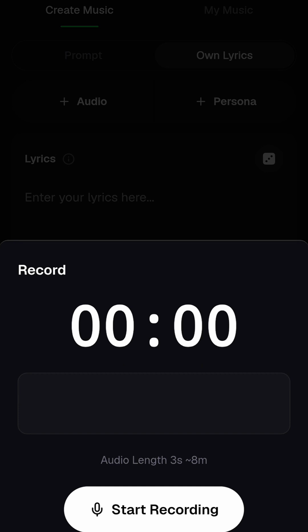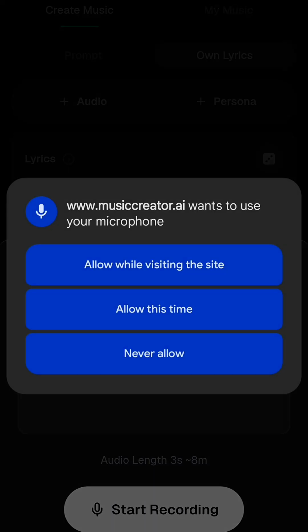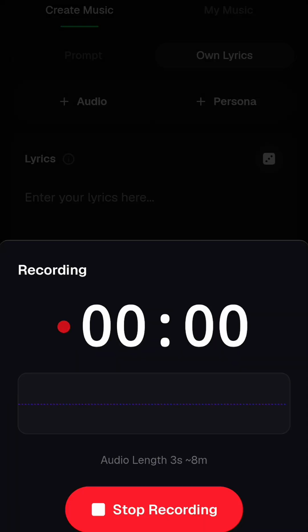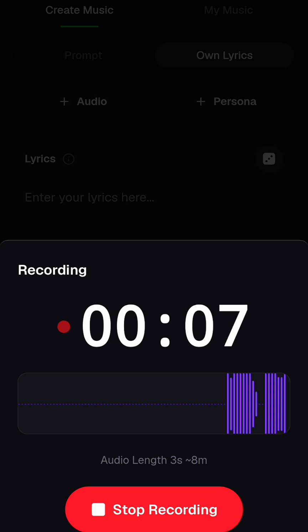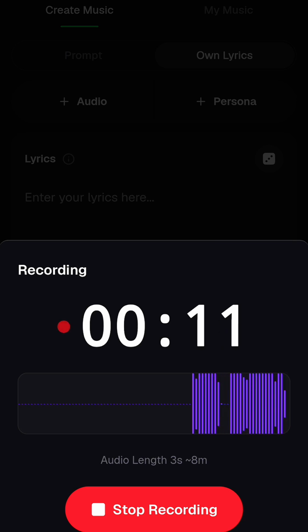Then the next thing you are going to do, you click on start recording. As you can see, click on record, and after clicking on record, I'll say allow this time only. Yeah, I'm the one. In fact, I don't know how to record anything, but you guys are just seeing, because I'm not a musician, I don't know how to record. You are seeing it is recording my voice right now, everything I'm saying.